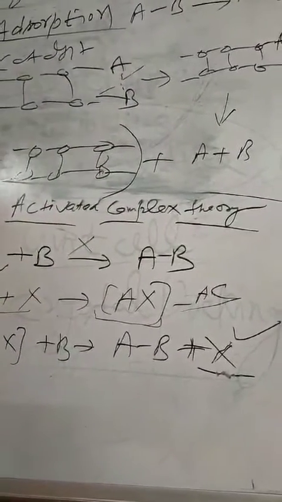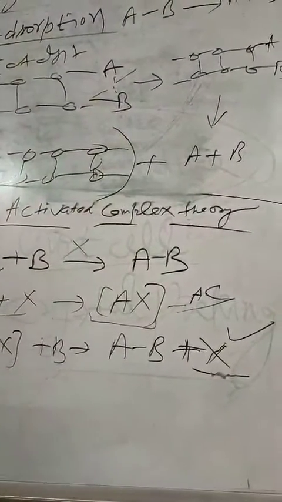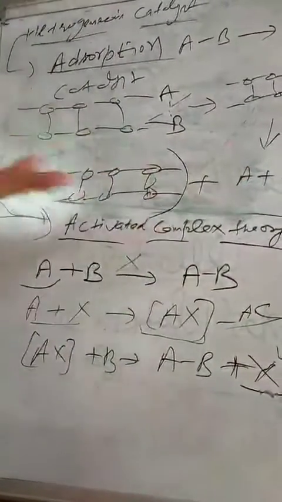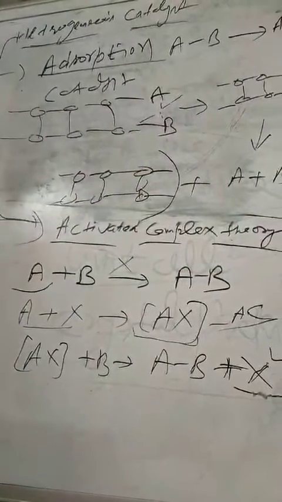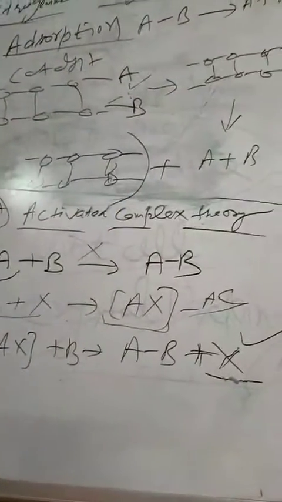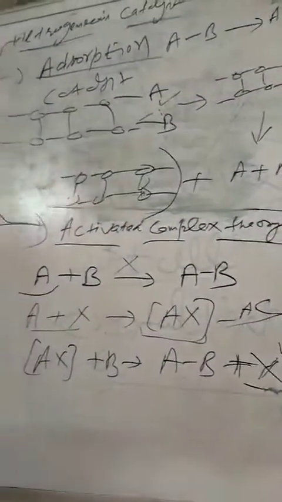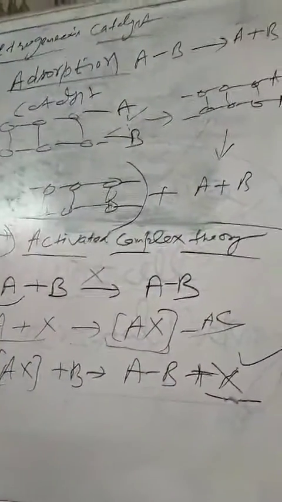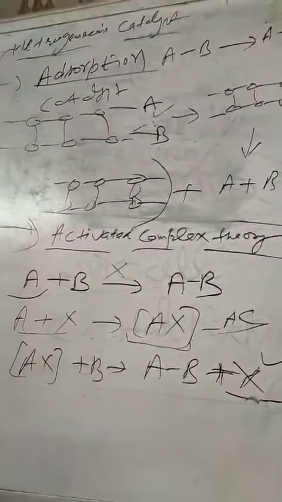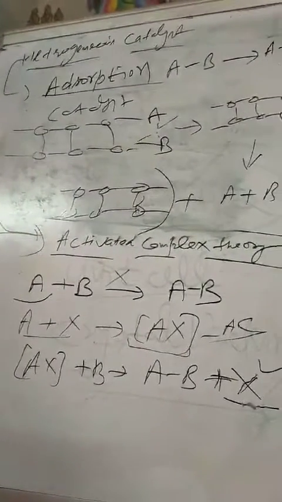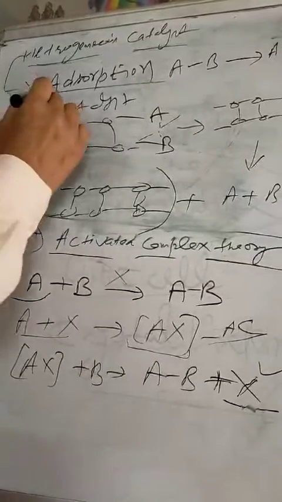This is how it completes its work in the case of a heterogeneous catalyst, when the phase is not the same. If reactants are liquid, the catalyst could be gas, means the phase is different. I have discussed what is the meaning of phase. Now I want to say how it worked there. It worked with the help of adsorption. It forces the reactants to get adsorbed on the surface, it breaks the bonding on the surface, and after that it recovers back. Because of that, the breaking of the AB bond becomes faster. So it has increased the rate of reaction because of this adsorption. That's why I will call it a heterogeneous catalyst, and it worked with the help of adsorption.